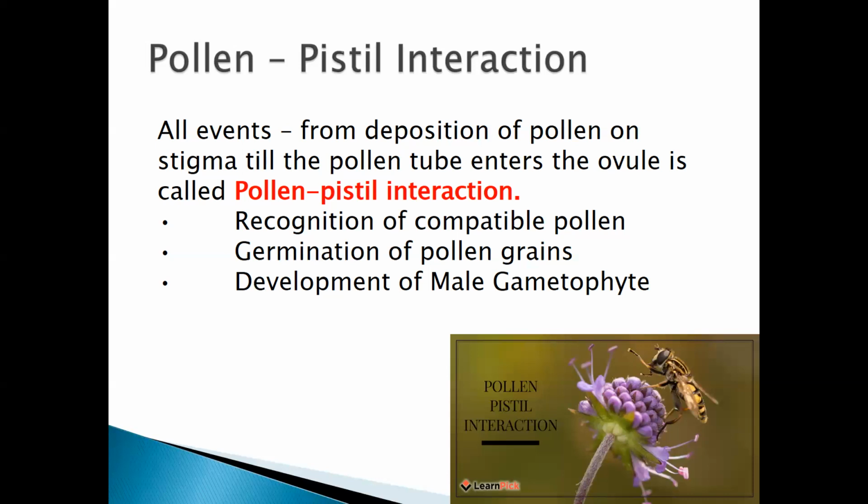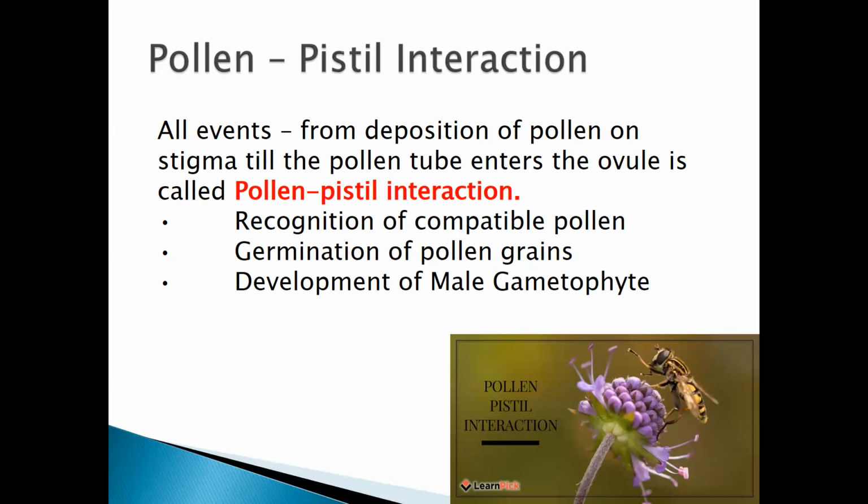So what happens? The pollen grains will come, sit onto the stigmatic surface, and the pollen will form the pollen tube, then enter inside the ovule or the megasporangium, and that whole process is known as pollen pistil interaction. Yes, it is known as pollen pistil interaction.